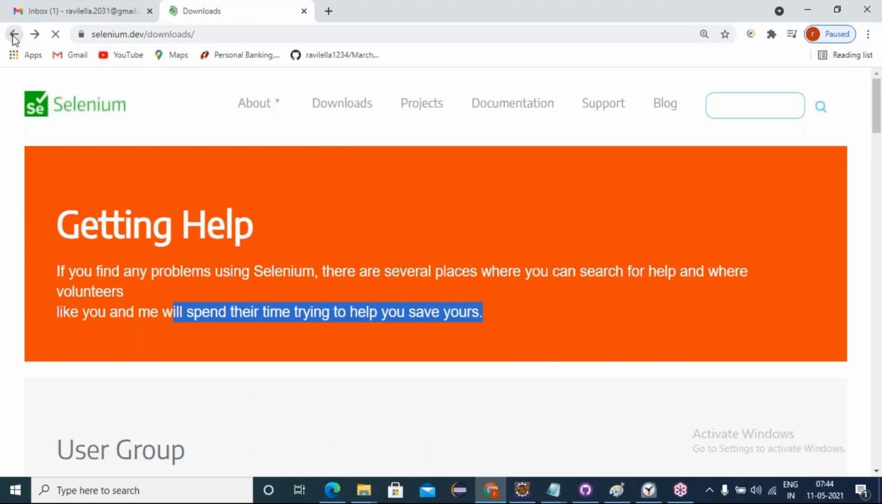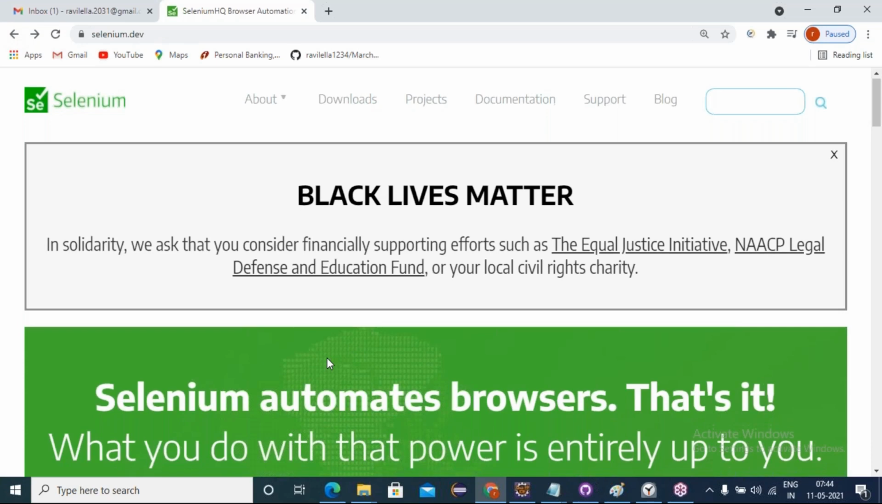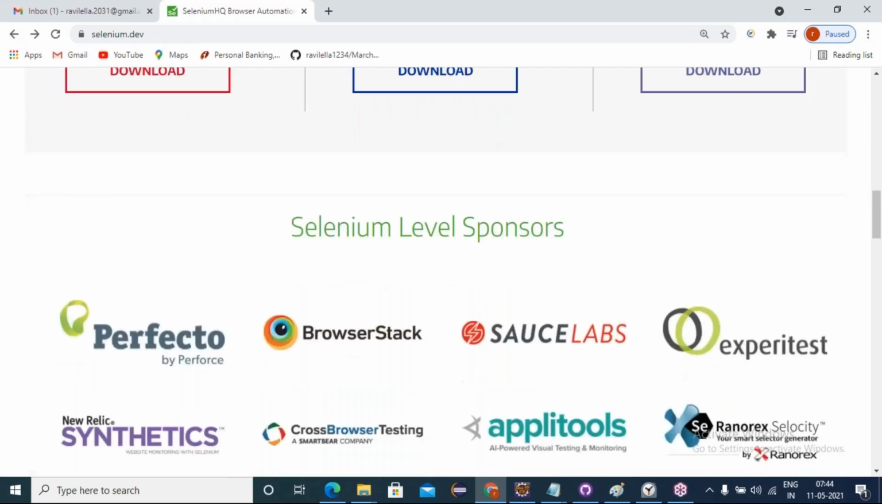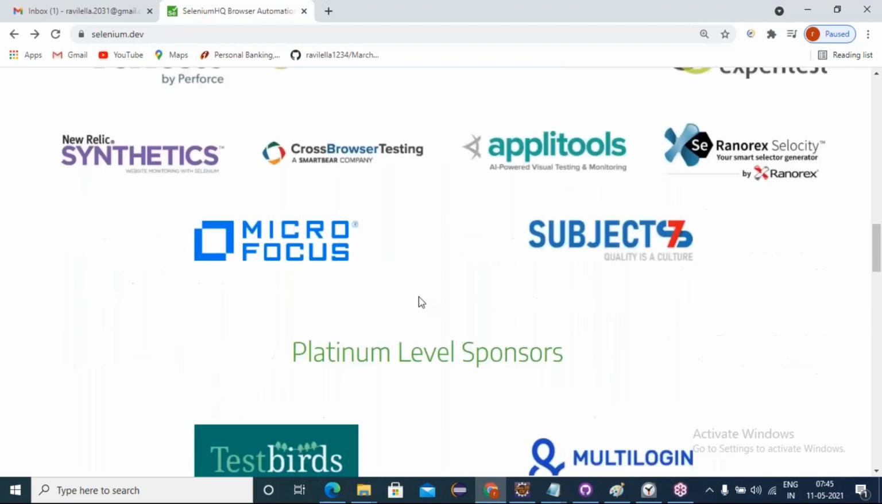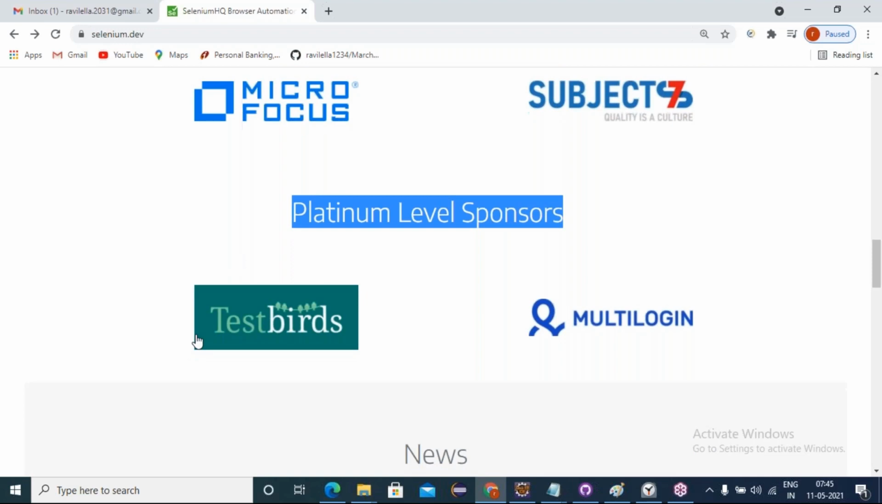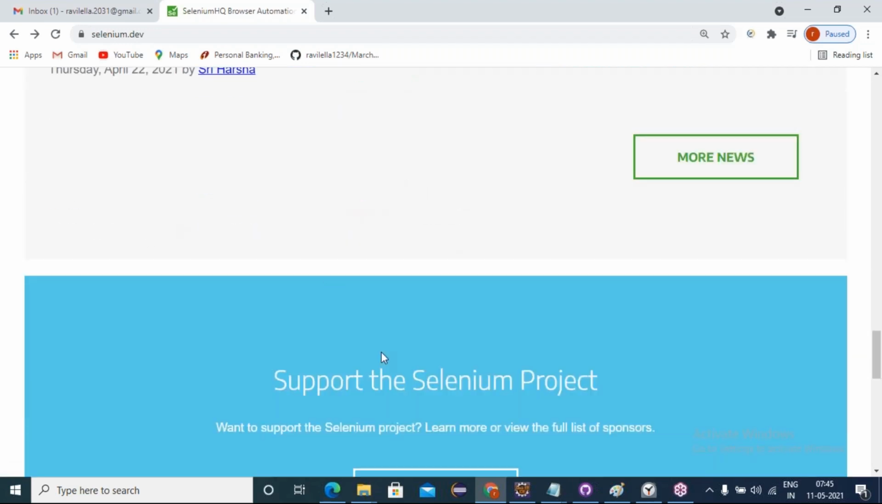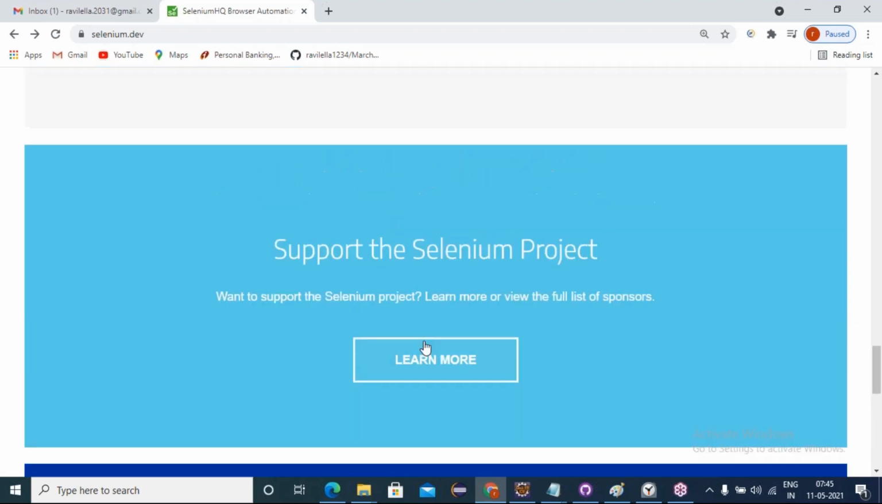When I open Selenium.dev, the official website, and come down, these are the Selenium level sponsors. And these are the platinum level sponsors, sponsoring to build the libraries of Selenium day by day. If you want to be part of the sponsors also, you can do that.